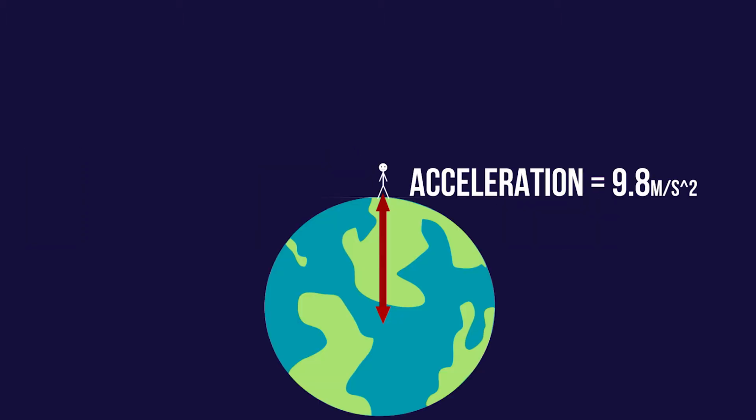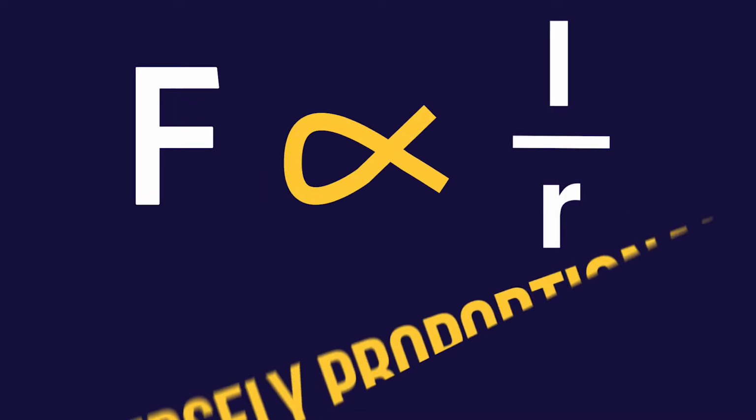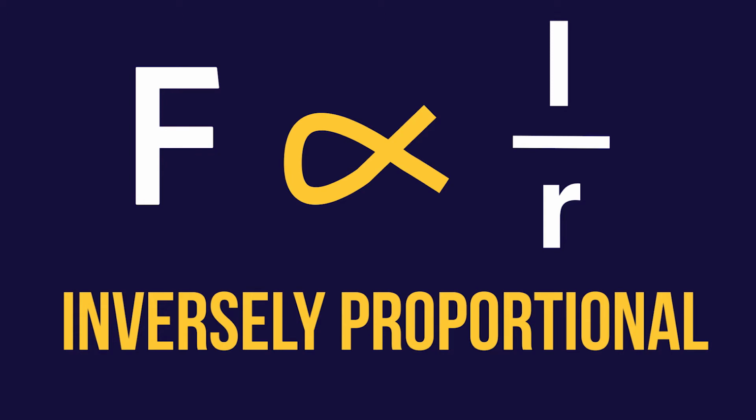For example, on the surface of the Earth, your acceleration towards it is 9.8 meters per second squared. However, if you were twice as far away, you would only be attracted towards it at a rate of 2.5 meters per second squared. If decreasing one variable causes the other to increase, we say they are inversely proportional. Therefore, the force of gravity is inversely proportional to the distance between both objects.